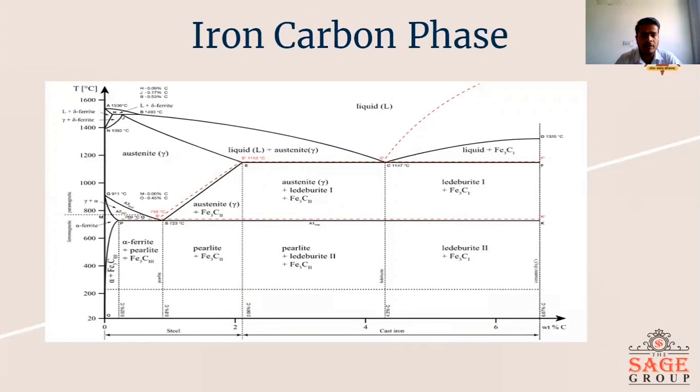This is the iron-carbon diagram, which shows how, as the percentage of carbon varies with temperature ranges, we get various types of material, such as austenite, ferrite, and liquid plus austenite.